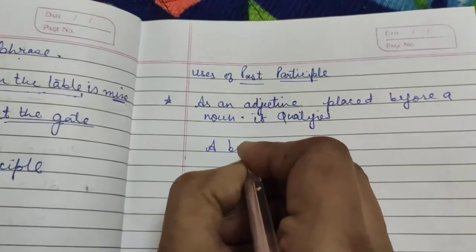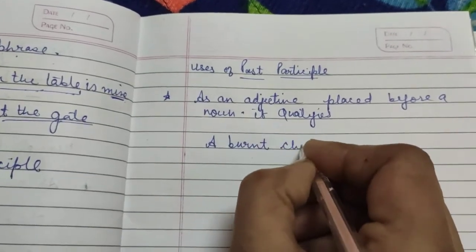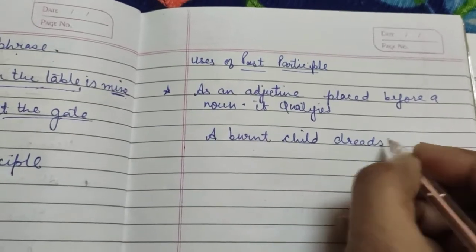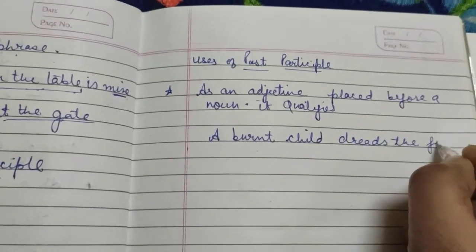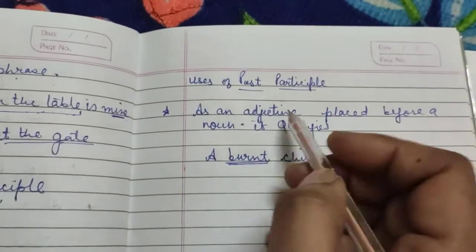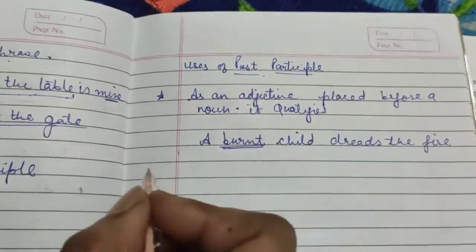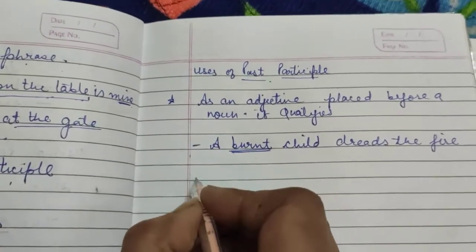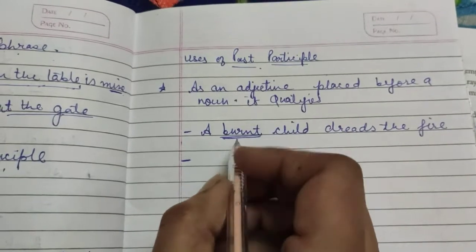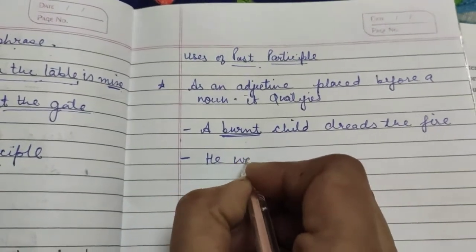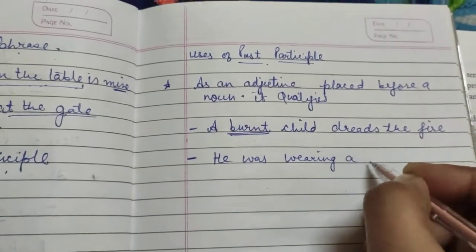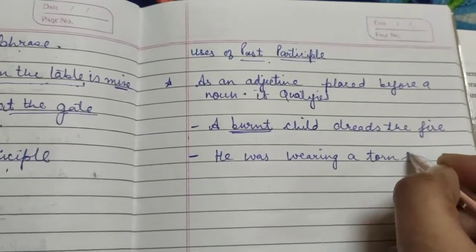A burnt child dreads the fire. Here, burnt child, burnt is the past participle. Next example: He was wearing a torn shirt.